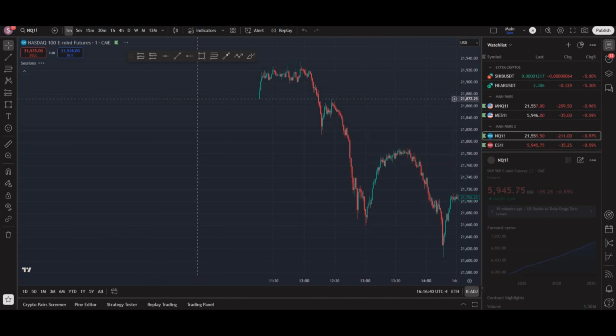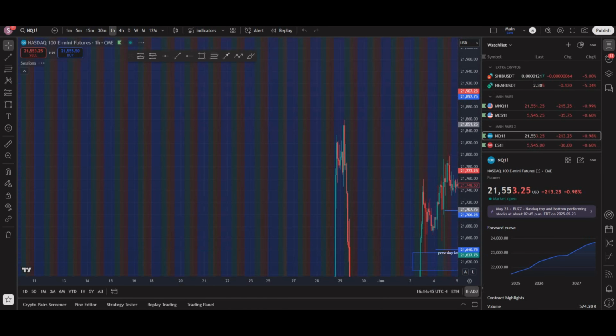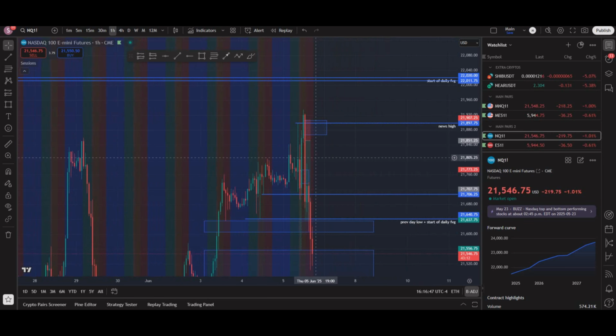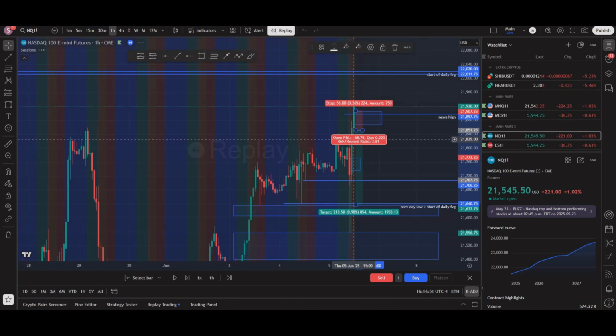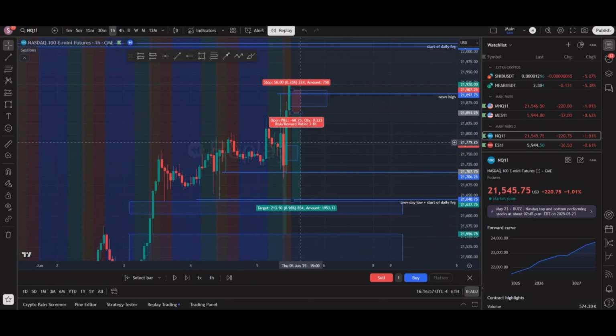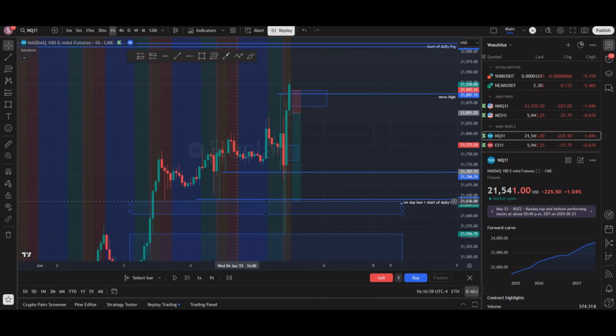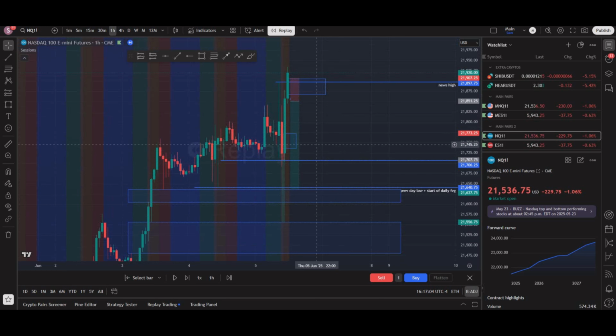But if you notice that ES didn't take out the news high, but NQ ended up coming up and taking out that news high right here. So this is where I decided to look again. And normally I don't like trading again this late. This trade was around like 12 or something. But I seen all of this sell side liquidity. I seen this drawdown here, and I still seen that NQ hadn't filled that daily FVG and the previous day low, which ES already had. So I just thought like it has to come down. You know what I mean?